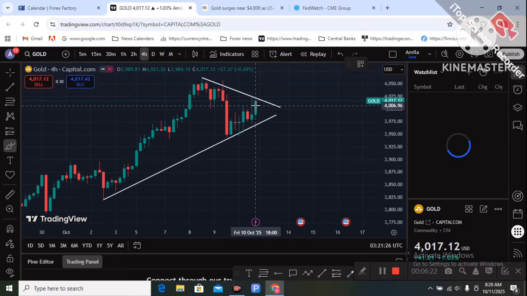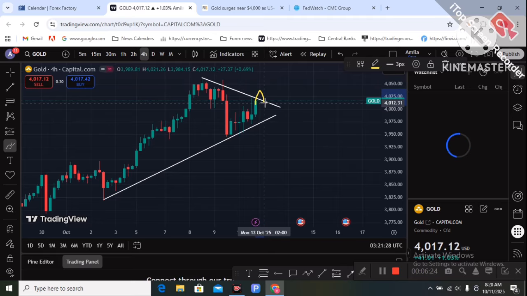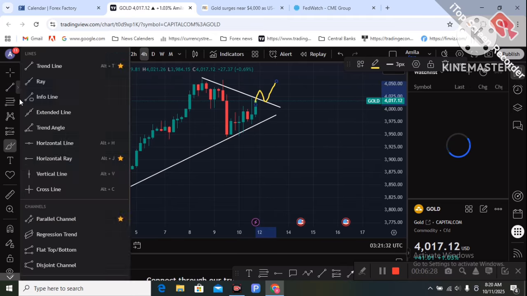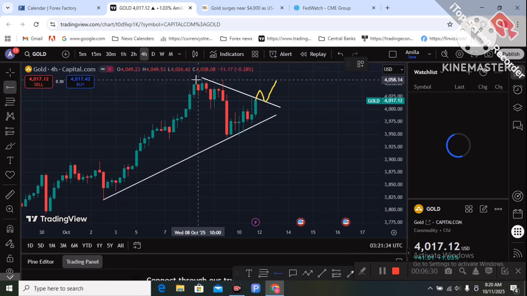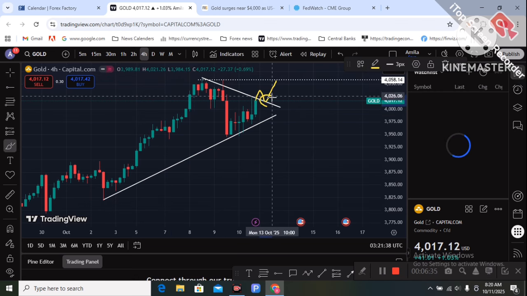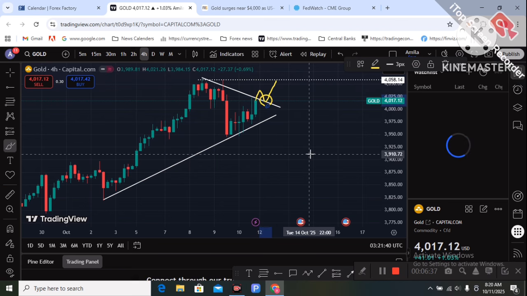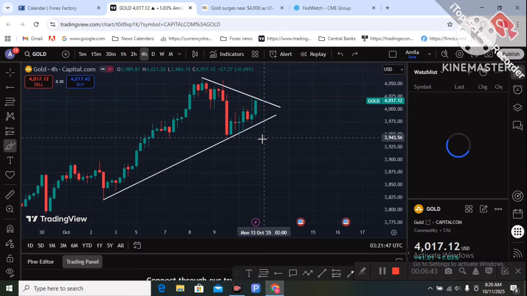You can see a breakout to the upside and a retest, and a new all-time high will be created. Another new all-time high can be created next week with a breakout to the upside. The resistance is 4,058, the nearest resistance level, and price can break out of this level too. So wait for the price action.